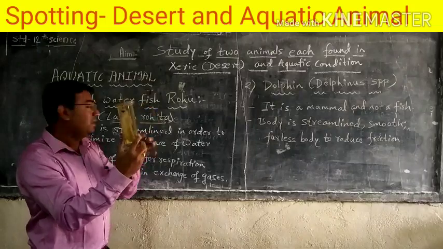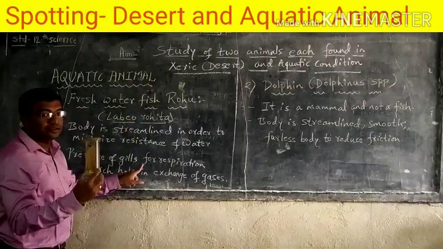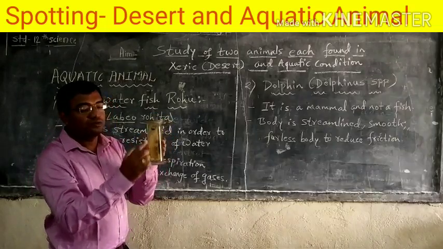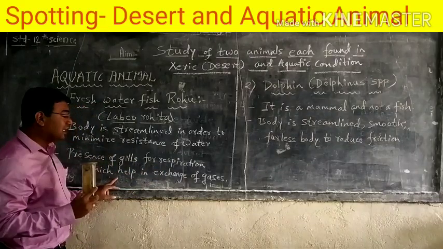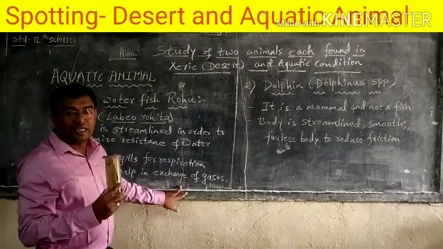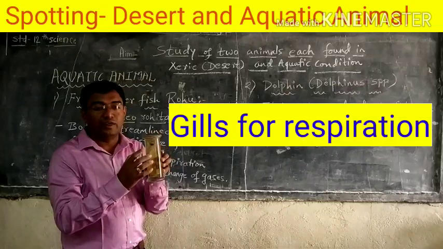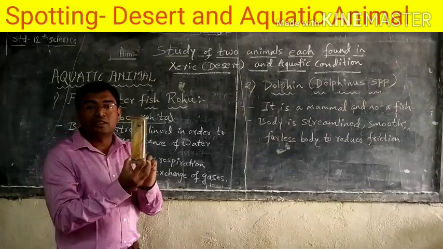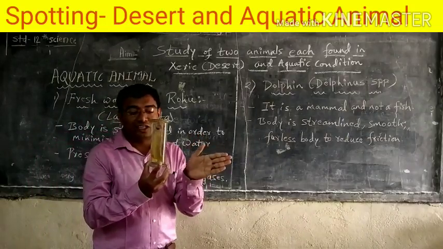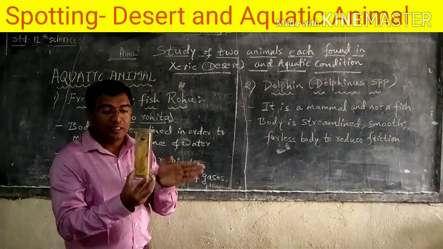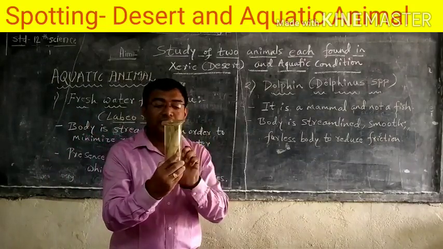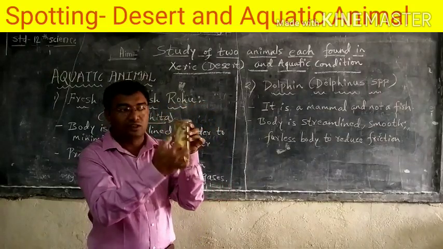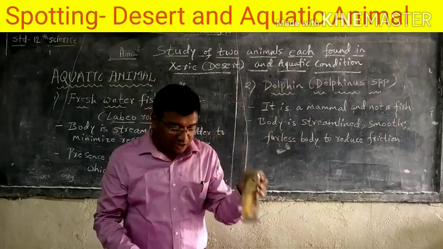The second characteristic is the presence of gills for respiration. You can see here instead of a nose they have gills. Gills are useful for breathing, that is respiration, which helps them to exchange gases in the water. These are the two very important characteristics of Labeo rohita. They also have a tail fin to change direction as well as to float in the water easily. They have fins, and the body is covered with scales. This is also one of the very important characteristics.